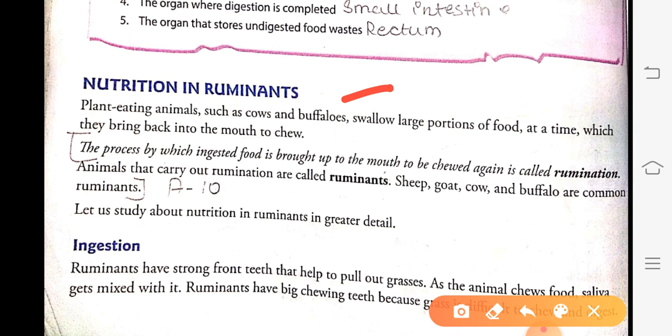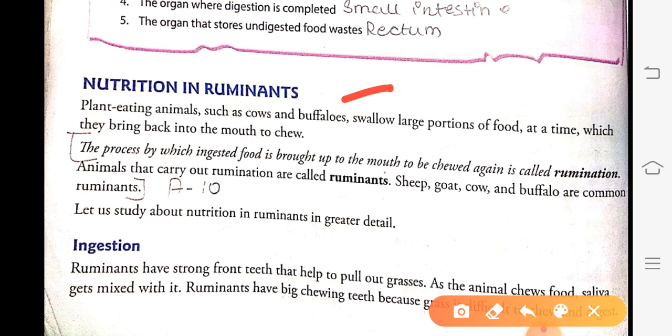So first of all, before knowing what is ruminant or what is rumination, till now we have talked about human. Other than human, what are the other animals that come? The other animals are cow, buffalo, sheep, lion. So lion and other animals like tigers go through the process the same as human beings, but in some animals